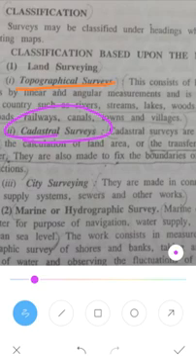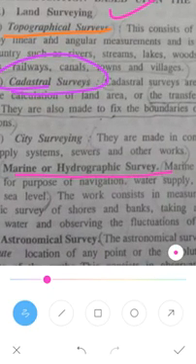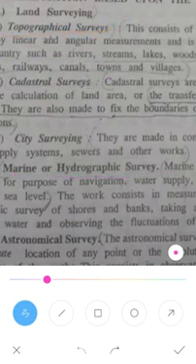Now I have explained the land survey. Now I will explain the marine or hydrographic survey. The marine or hydrographic survey deals with bodies of water. If you want to construct a bridge or dam, or for navigation of boats, you need to do the hydrographic survey. It deals with water bodies for the purpose of navigation, water supply, harbor works, or determination of mean sea level. So we go for the hydrographic survey.